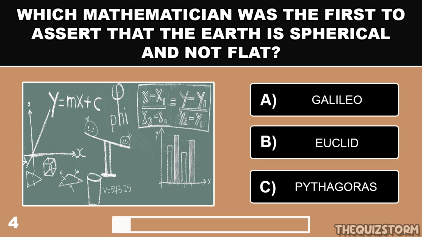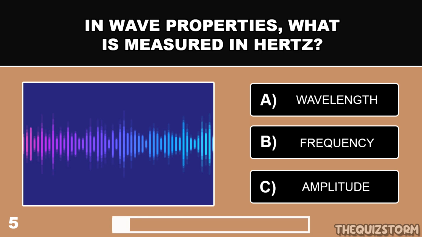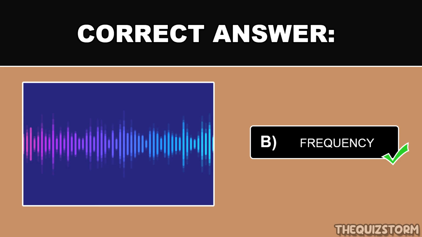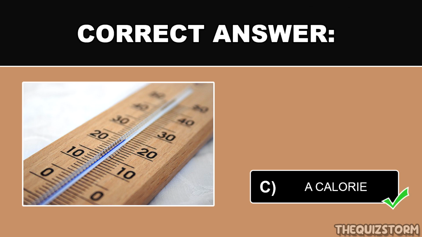Which mathematician was the first to assert that the Earth is spherical and not flat? And the correct answer is Pythagoras. In wave properties, what is measured in hertz? And the correct answer is frequency. How much energy is needed to increase the temperature of 1 gram of water by 1 degree Celsius? And the answer is a calorie.